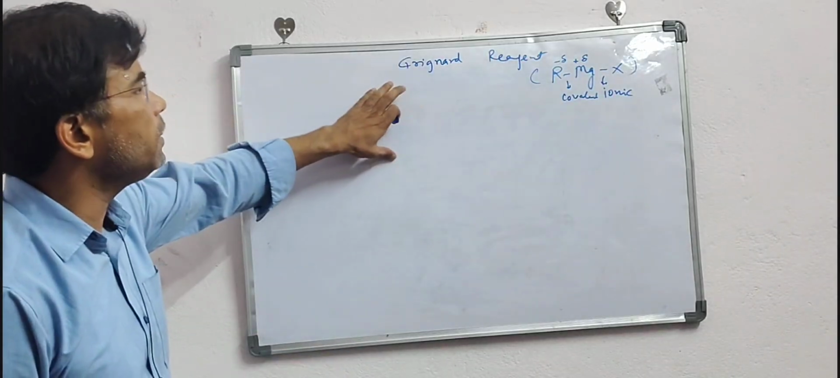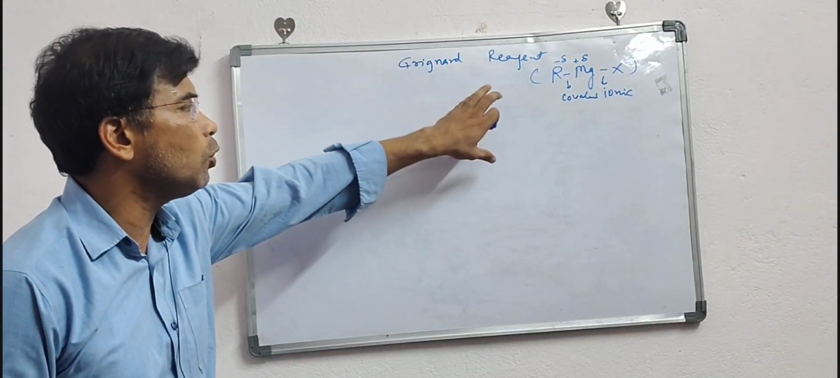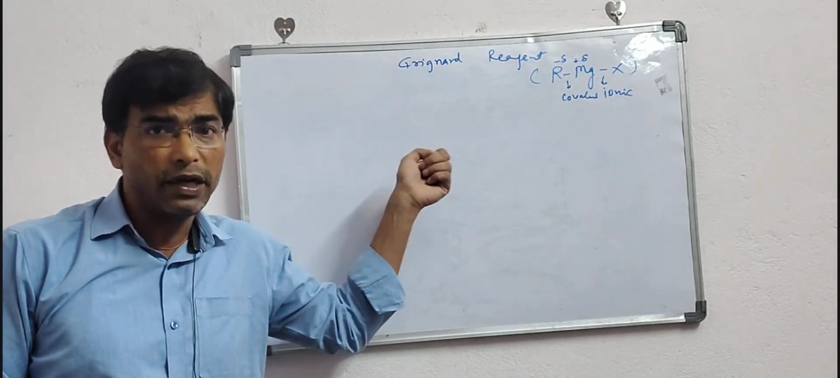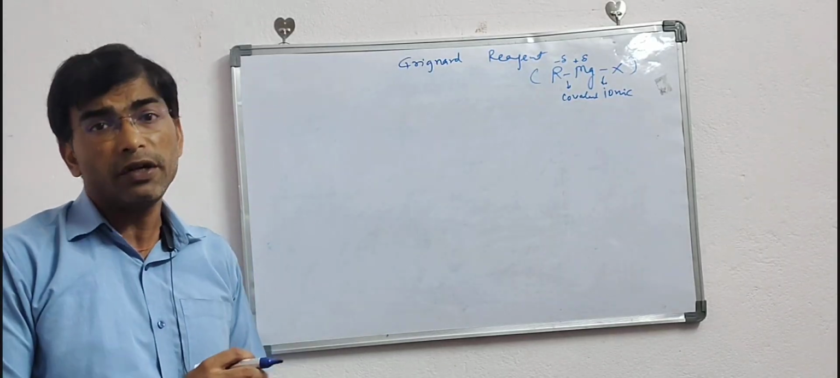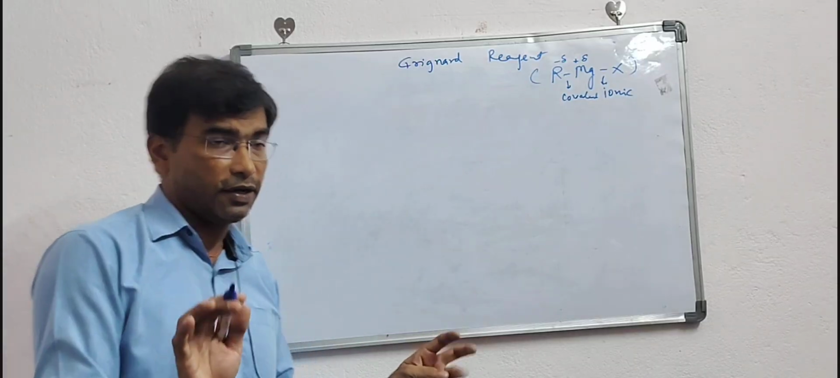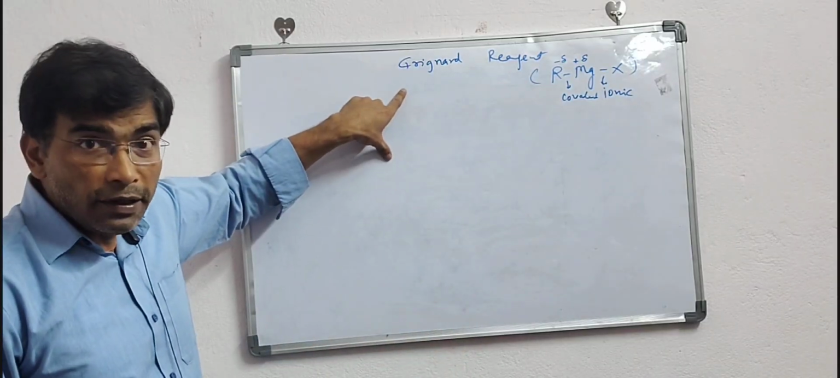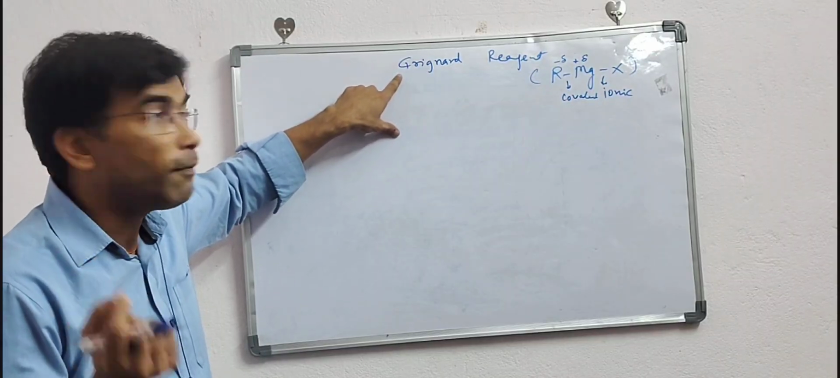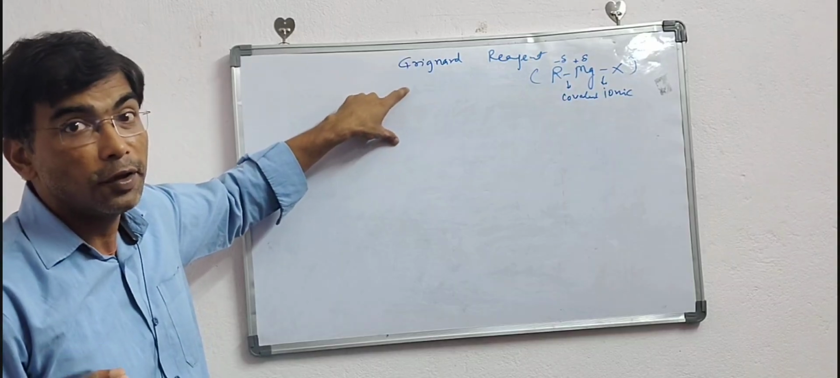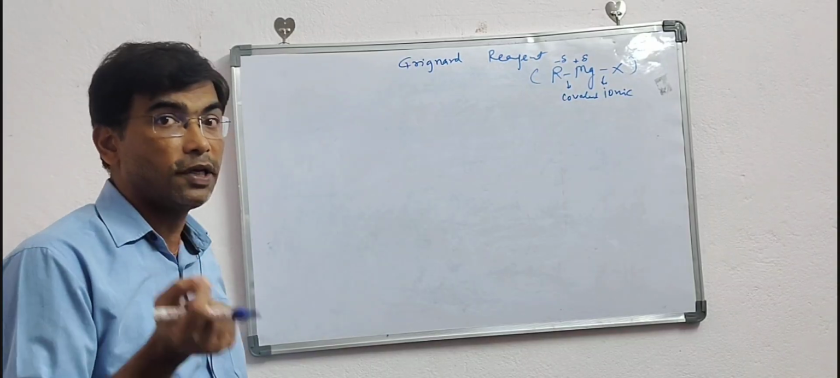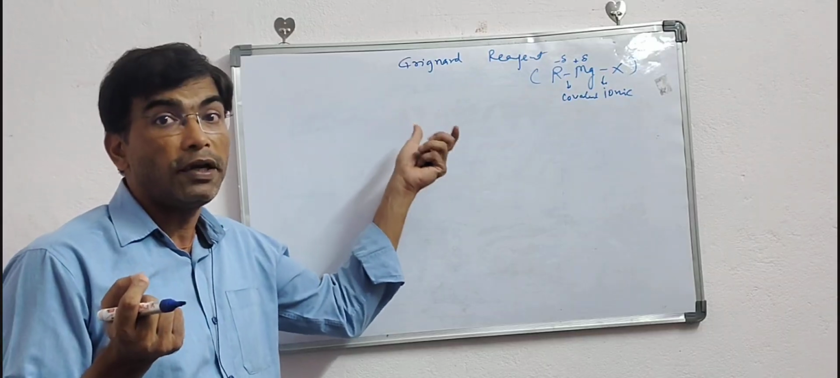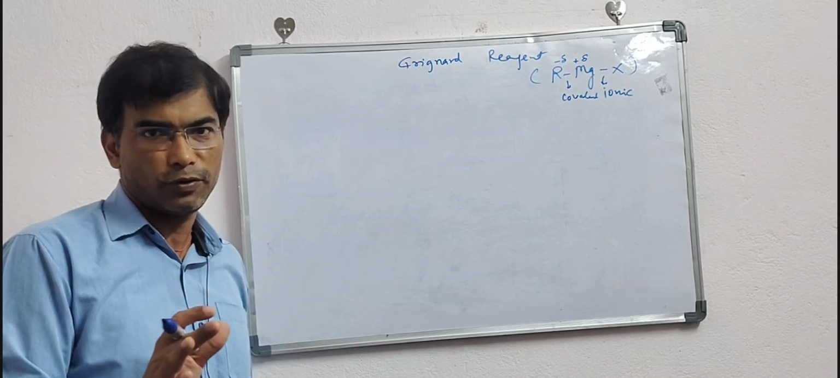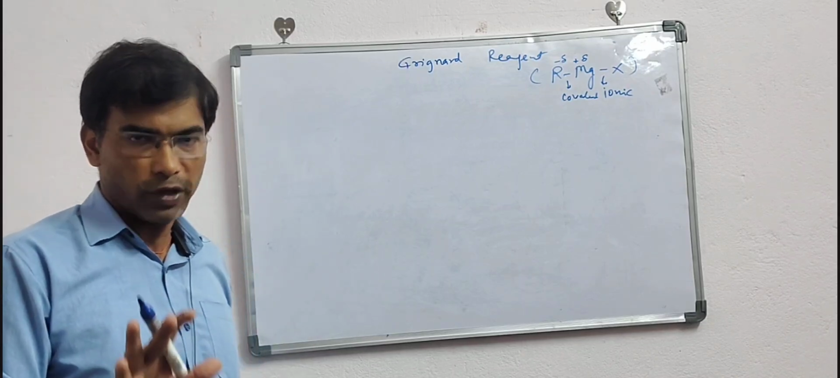Now, Grignard reagent is a very famous organometallic compound, and it was invented by Victor Grignard. It was synthesized by Victor Grignard in the year 1900. And after 12 years, he got the Nobel Prize in chemistry for discovering this reagent. No other scientist has got this much credit because it's a very important compound. From Grignard reagent, we can synthesize almost all kinds of organic compounds, right?